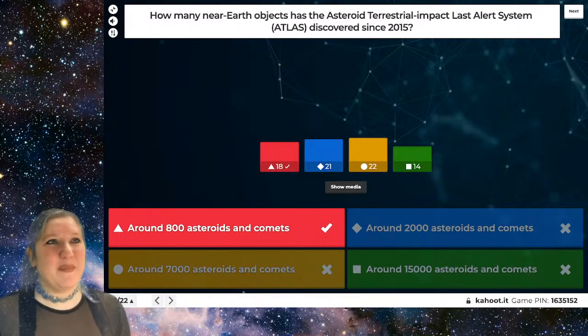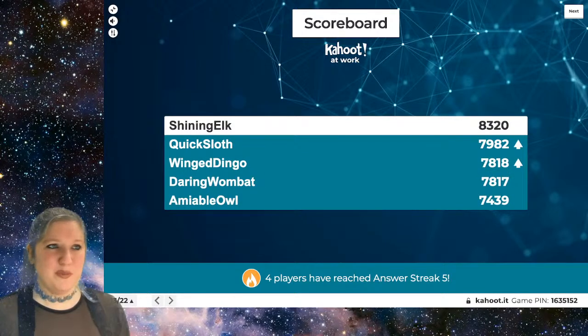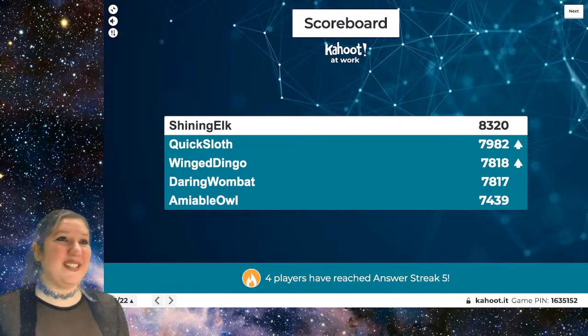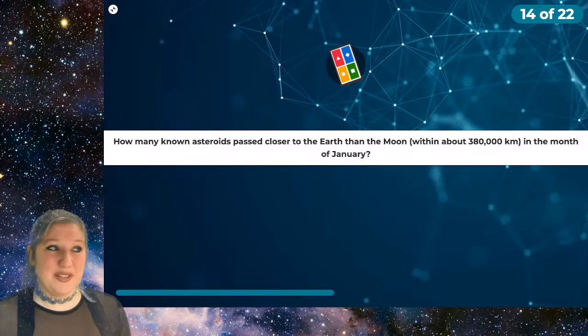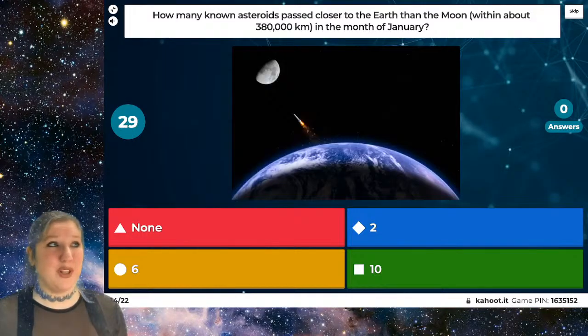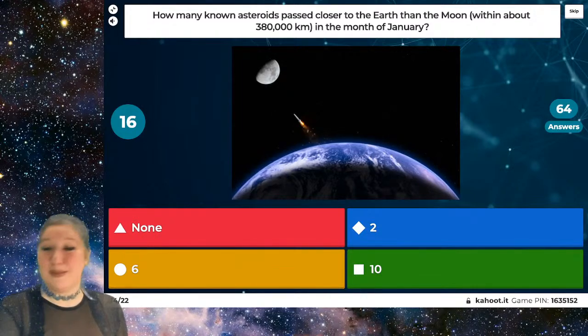So that's still a lot of objects that are very close to the Earth, but not quite as many as in the other answers. All right, once again, looking at our scoreboard, we've got Quick Sloth, who's moved into second place, and then Winged Dingo, who's moved into third. And it's a very tight race tonight, folks. So let's go on to the next question and see how you do. How many known asteroids passed closer to the Earth than the Moon, so within about 380,000 kilometers, in the month of January? That is January of this year. So January 2022.